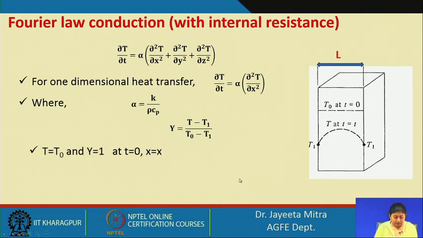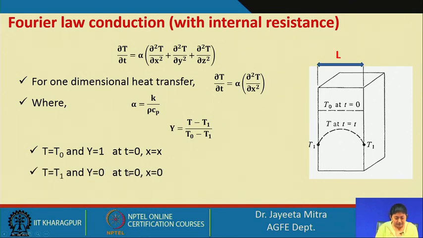So, if T equals T0, y will be equal to 1, at time t equal to 0 for all x. This is valid because t equal to 0 is the initial condition, and the whole block was at temperature T0, therefore at any x this will be valid.